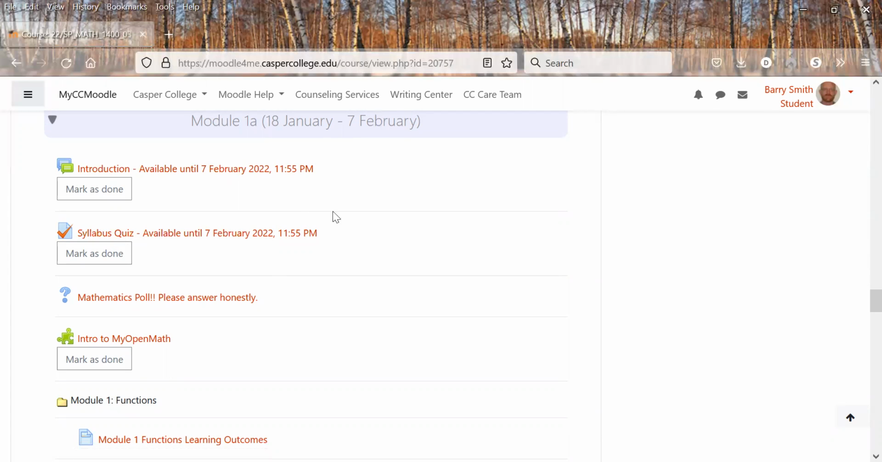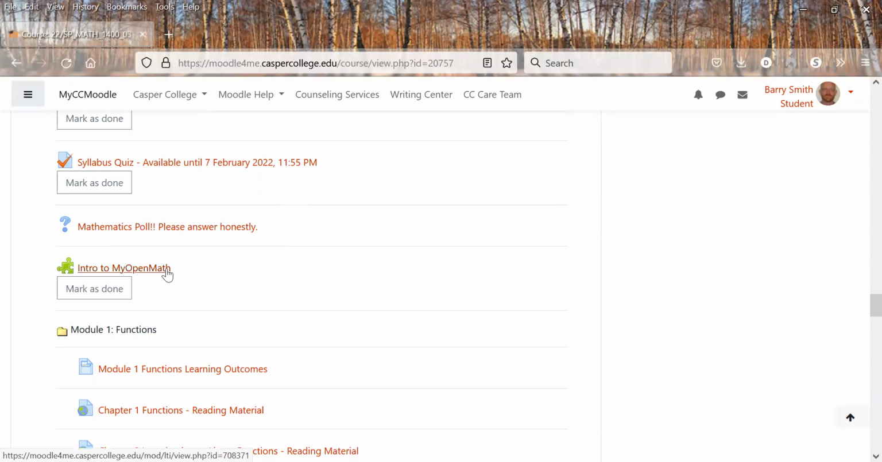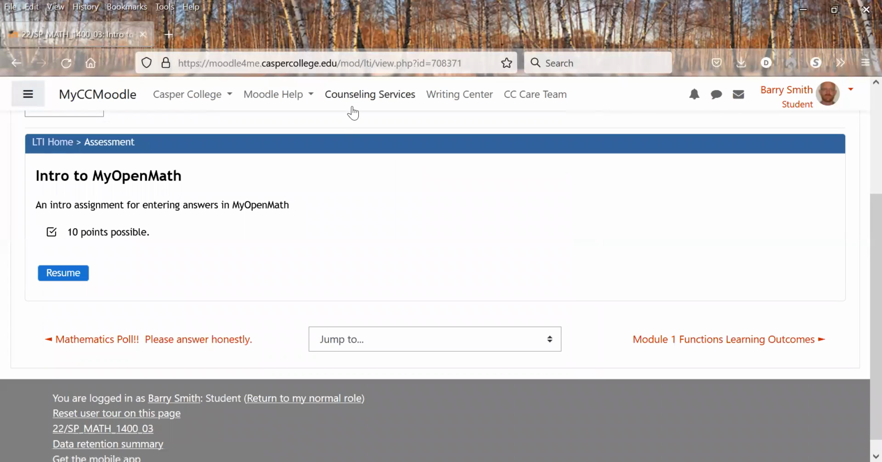There's a syllabus quiz, also due at the end of the module, and a math poll: do you like math, hate math, whatever. Be honest on your answer. Then your first assignment in here is your intro to My Open Math. Once you get your credentials for MOM, you type those in the very first time and log in. That will save in Moodle, and every time you click on a link for MOM, it'll take you right to it. You won't have to log in again.